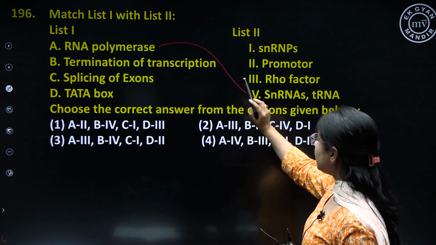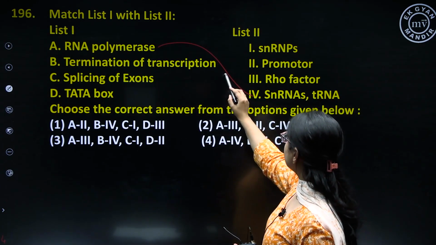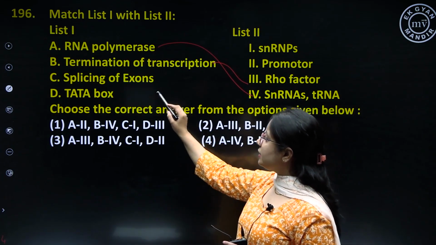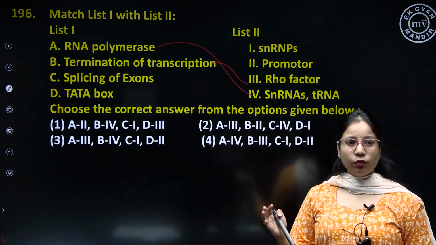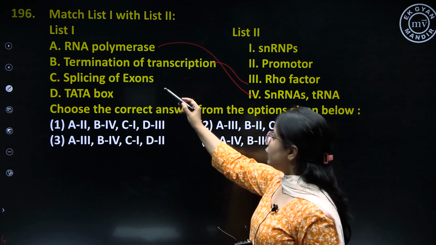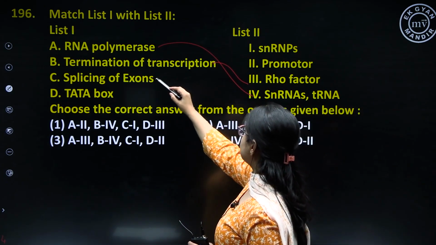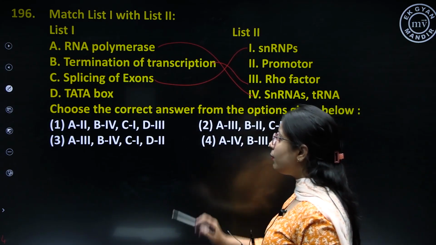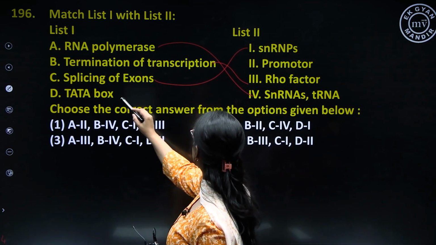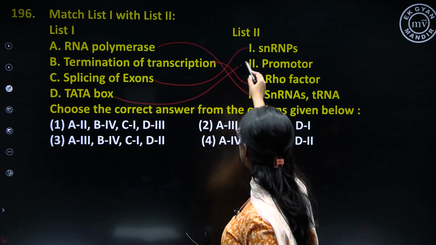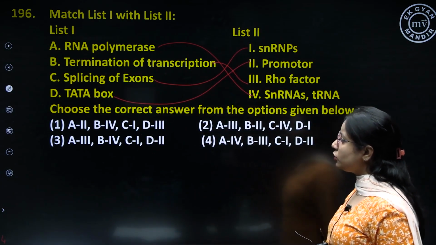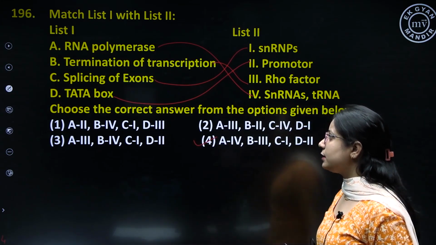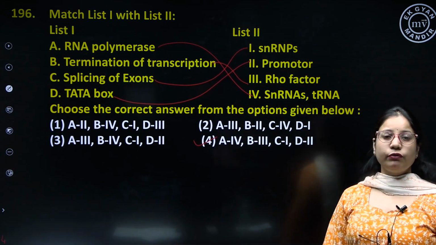Termination of transcription. Transcription is terminated by rho factor. Splicing of exon, that is removal of introns. This process is done with the help of snRNPs. TATA box, it is a recognition sequence, and iska correct match is 2. So the correct option for 196 is option number 4.